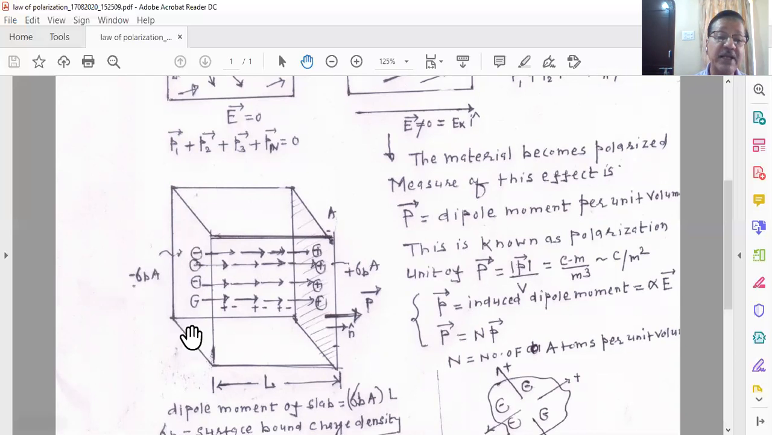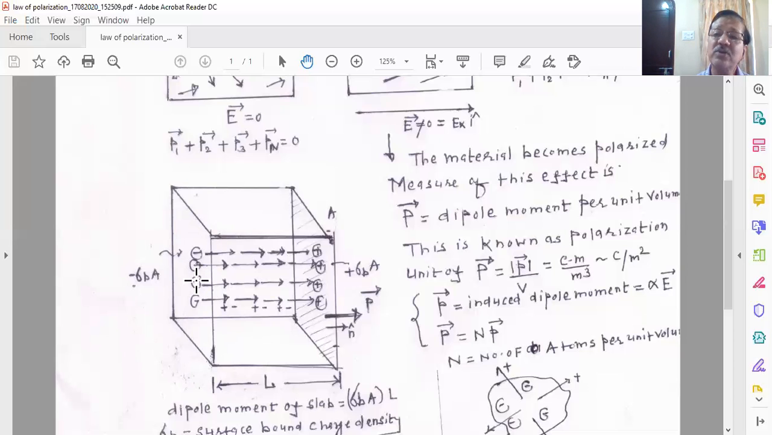So if you want to calculate the total charge accumulated over the phase A, B, C, D, you can multiply sigma b with the cross-sectional area of this phase. The cross-sectional area of this phase is A, and sigma b is the surface charge density, that is the total charge per unit area. So if you multiply sigma b into A, you will get the total accumulated polarized charge over the phase A, B, C, D, and I gave the negative sign because these are negative charges.